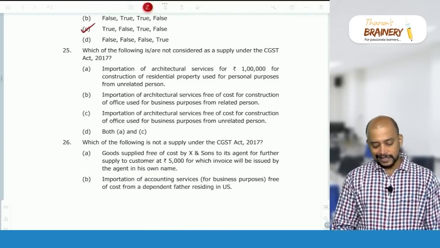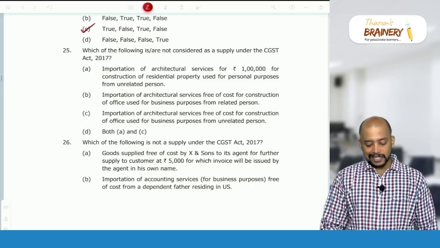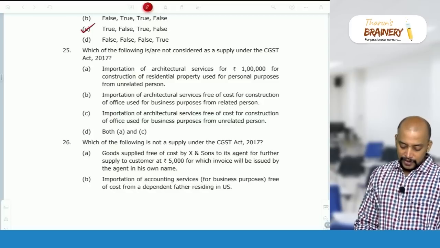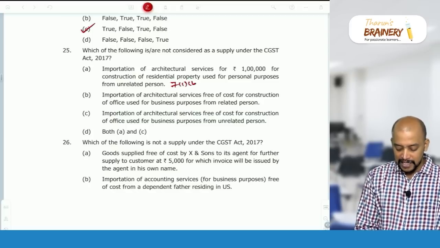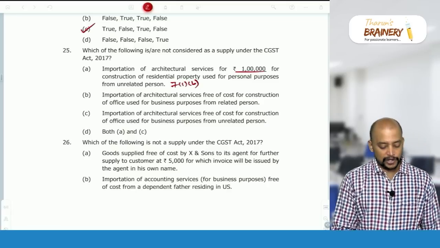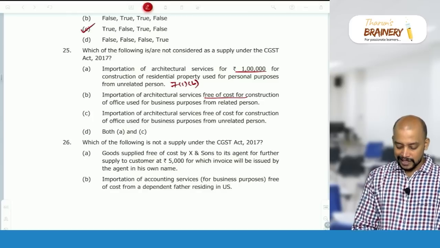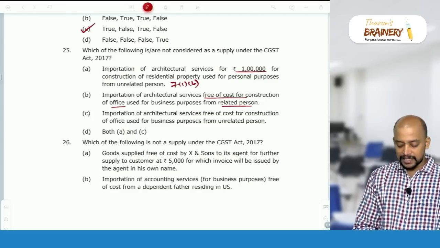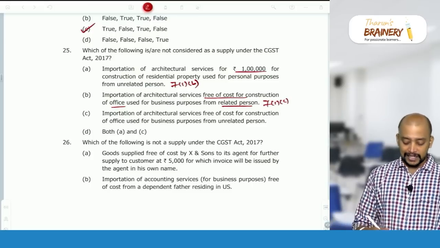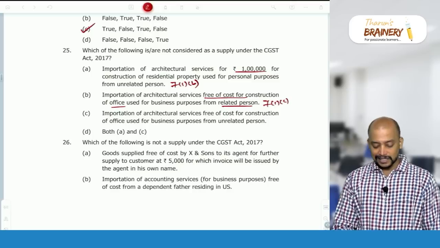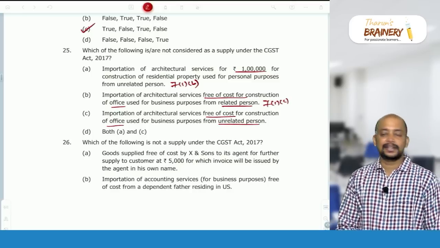Which of the following is or are not considered as supply under CGST Act? Importation of architectural service for 1 lakh for construction of residential property used for personal purpose from unrelated person. Supply under 7(1)(b): import of service for a consideration whether or not in the course or furtherance of business. Importation of architectural services free of cost without consideration for office from a related person. 7(1)(c): import of services without consideration from a related person in the course or furtherance of business. Then C, importation of architectural service free of cost for construction of office used for business purpose from unrelated person. It is not a supply.